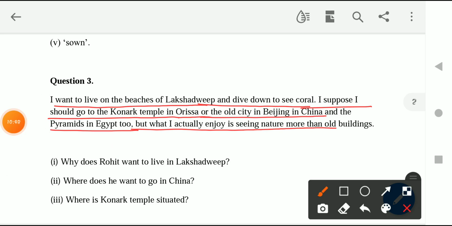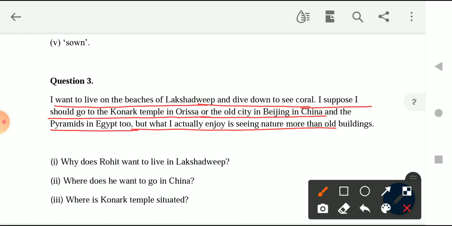So here, Rohit is the one who is telling us that he loves to travel, right? He wants to travel the world when he grows up, and he also tells us that he wants to dive deep down in the beaches of Lakshadweep, and he also wants to visit the Konark temple, which is in Odisha, and Beijing, which is in China. Not only these two places, he also wants to see the pyramids of Egypt. So he is basically telling us that he loves to travel and he wants to visit these famous places because he has heard about those places many times.